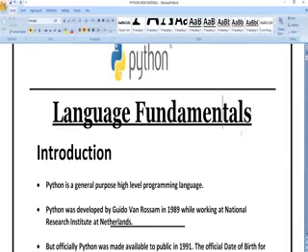In C we write filename.c, in Java we write classname.java, and in Python we write filename.py. There is no rule that we have to save our program only at a particular location. We can save it anywhere on our computer, from the desktop or anywhere.